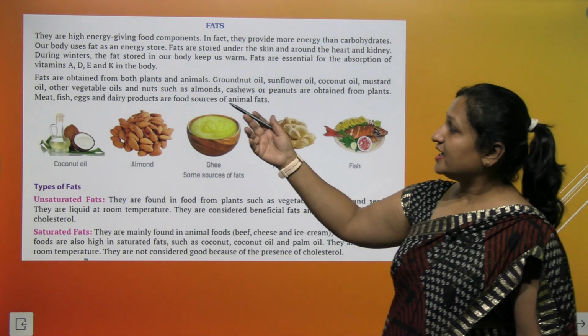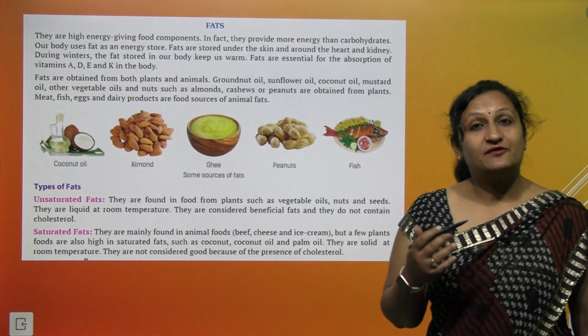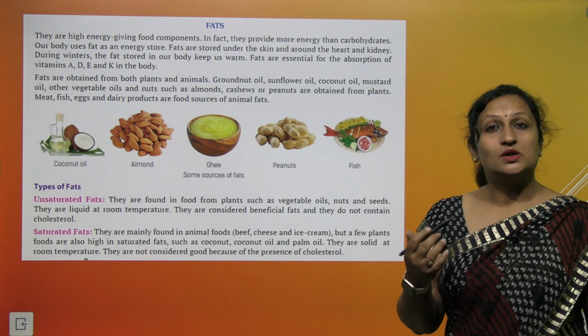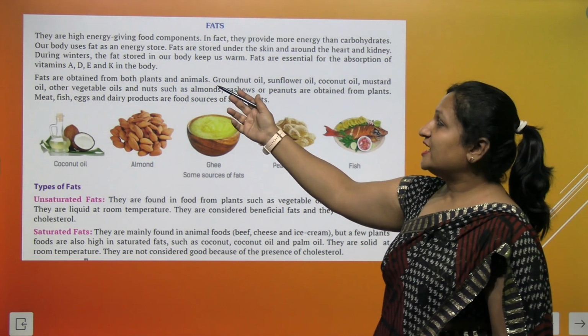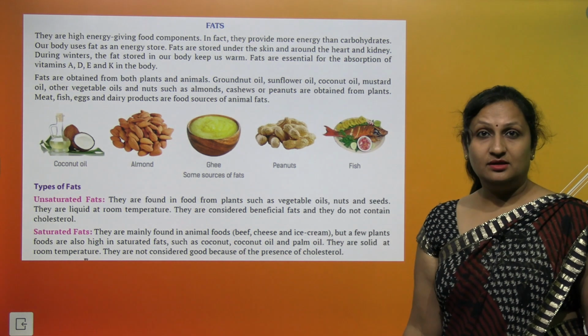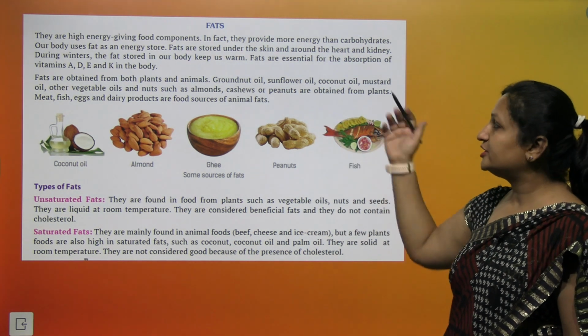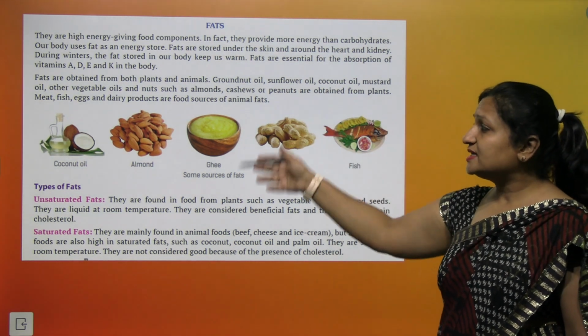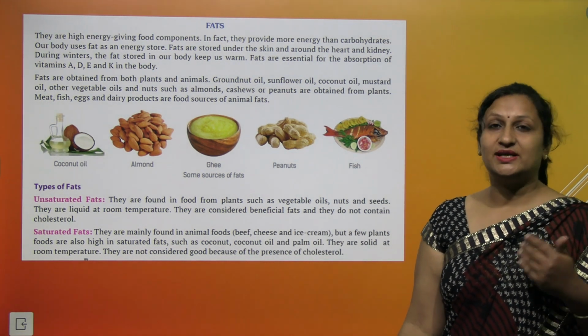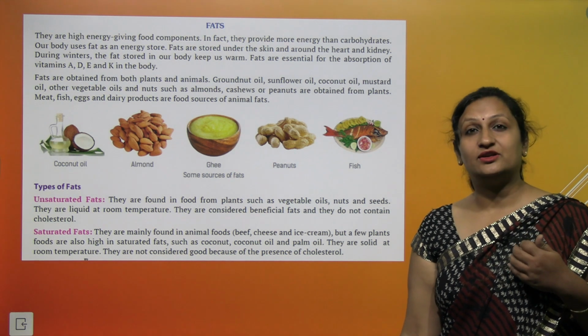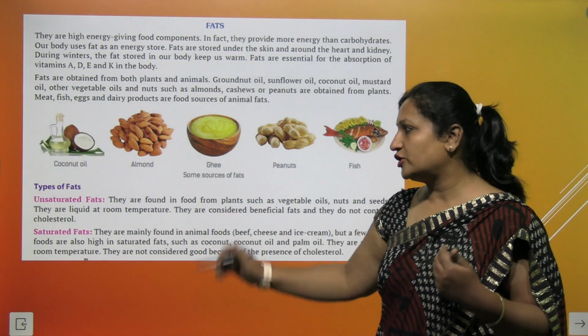Then fat is again of two types. We get fat from plants. We also get it from animals. The fats which we get from plants are groundnut oil, sunflower oil, coconut oil. So these are called unsaturated fat. The fat which has good cholesterol, which does not contain any bad cholesterol. So this fat is good for your body.